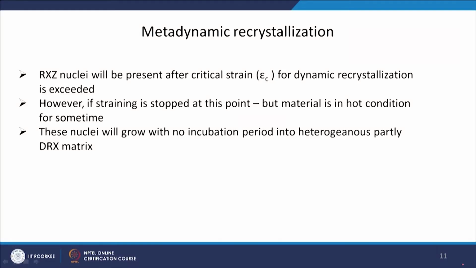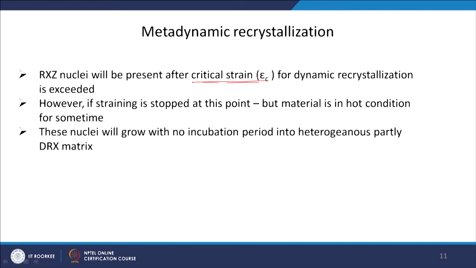There is another type of dynamic recrystallization which is called metadynamic recrystallization, a very interesting phenomenon. Basically it is not a typical type of dynamic recrystallization. It actually happens because, suppose a discontinuous dynamic recrystallization is taking place and recrystallized nuclei have already formed at the critical strain, okay.